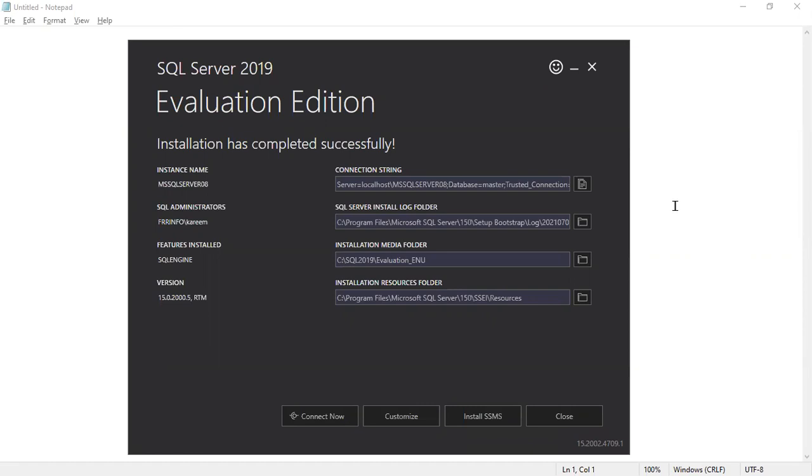Check whether your installation was done successfully. Okay, installation was done successfully. See here, it is showing very clearly the instance name.